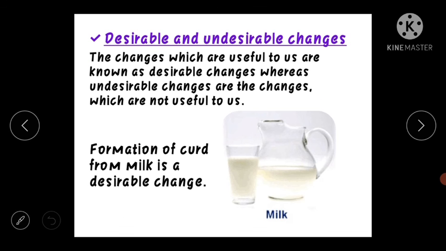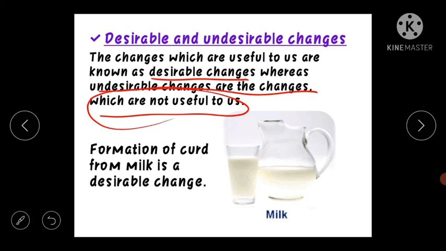Next type, desirable and undesirable. Desirable means as per our wish, and undesirable means that we were not wishing for such kind of changes. So what does it mean? The changes which are useful to us are desirable, when we wish to have a certain change, when it is required, when it is useful, whereas undesirable changes are the changes which are not useful to us.